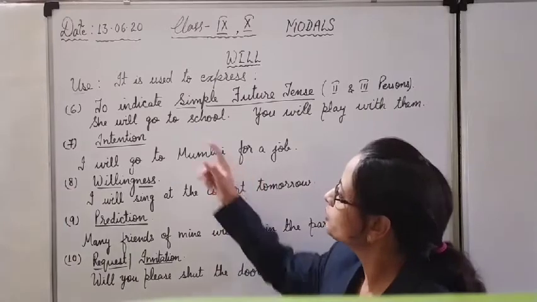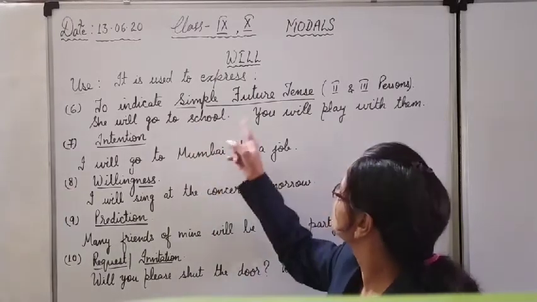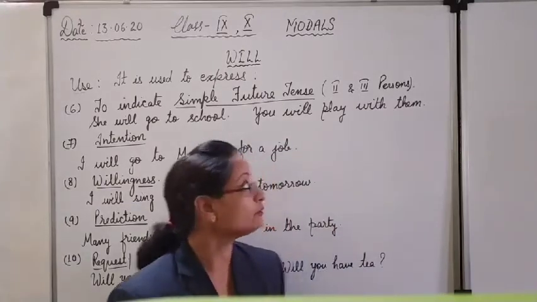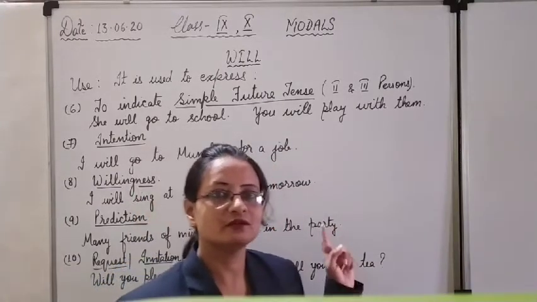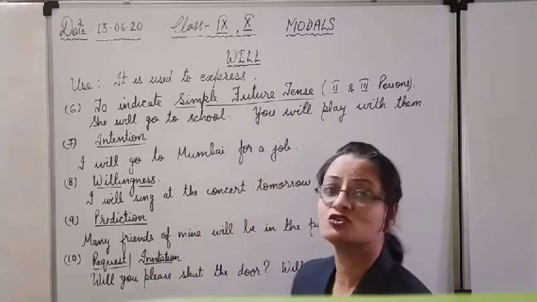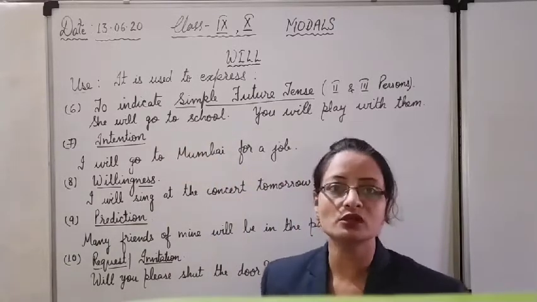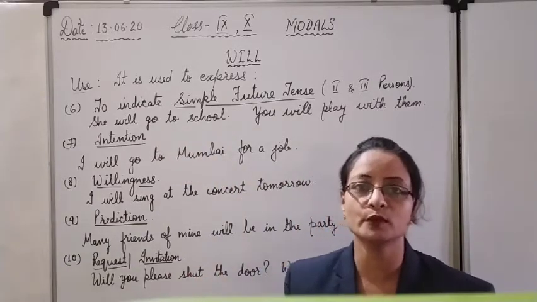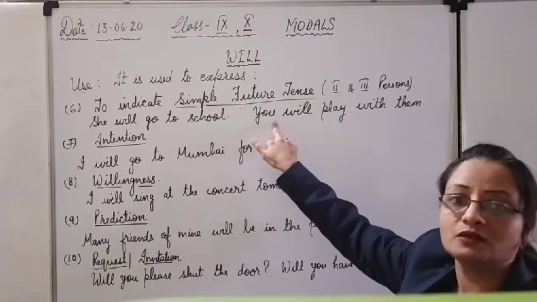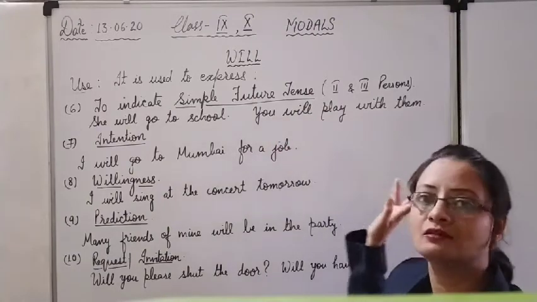Now come to rule number 6. We use will to indicate simple future tense with the second and the third person. Just now I have told you, will is used with the second and the third person to express simple future tense. It is the indication of the future, will and shall. So here, like "She will go to school", third person, maybe singular or plural, we will use will. With you, second person singular or plural, we will use will for a normal sentence. You will play with them.